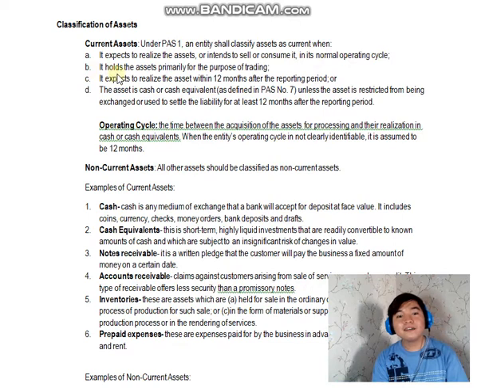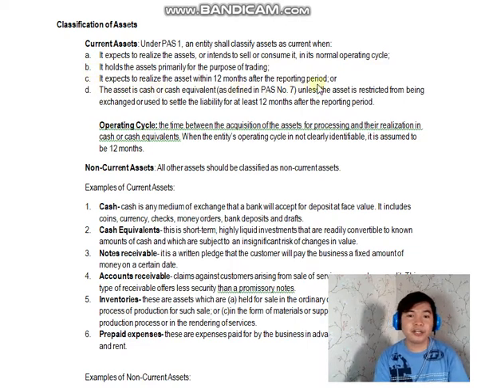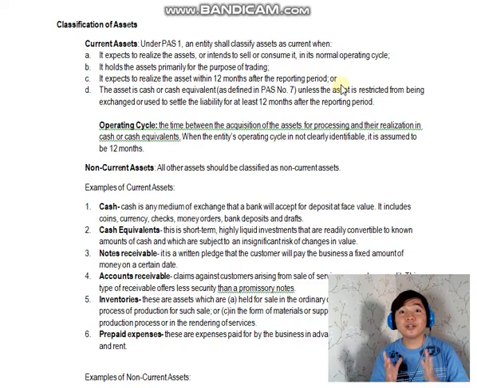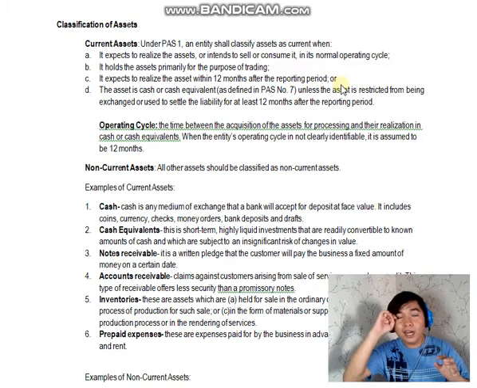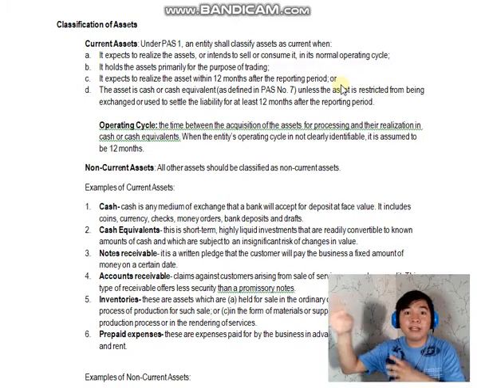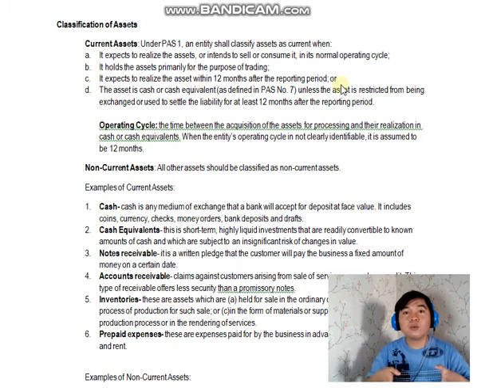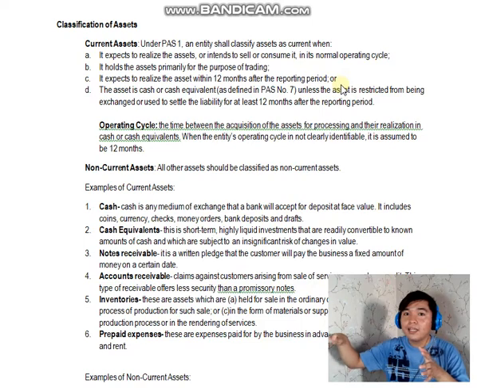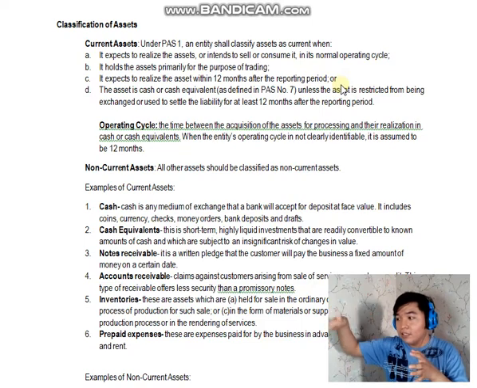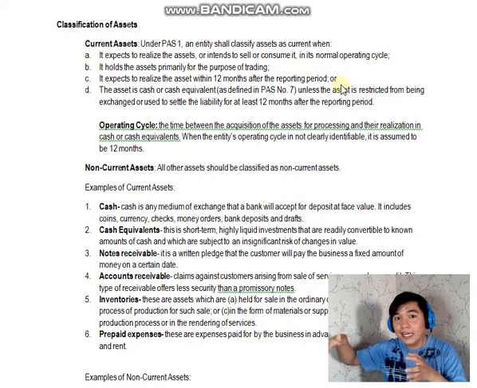Letter B, it holds the assets primarily for the purpose of trading. Okay, inventories, yan. Letter C, it expects to realize the assets within 12 months after the reporting period. Yung example po nito, let's say meron tayong long-term asset, long-term receivable. Okay, when we say long-term, marireceive mo ba siya after many years? Okay, let's say 2020 ngayon, and this is our reporting period, 2020, and 2021, yung long-term receivable natin, due date na ng 2021, so marireceive na natin 2021.